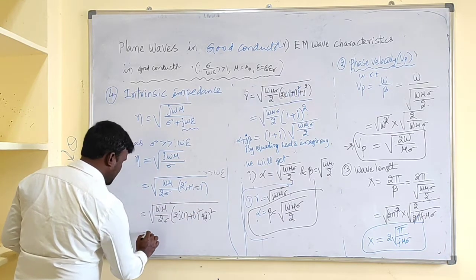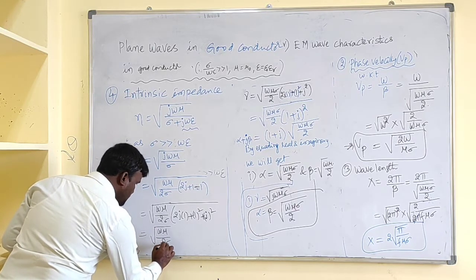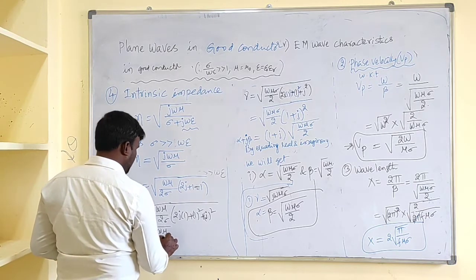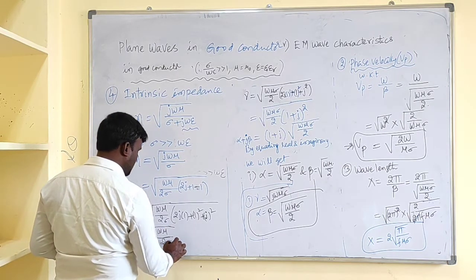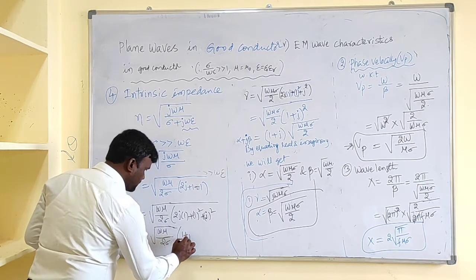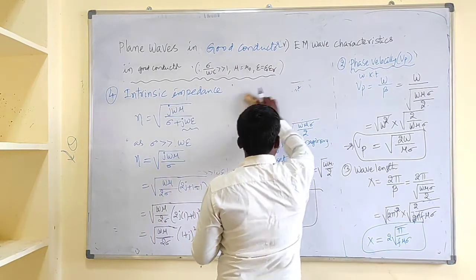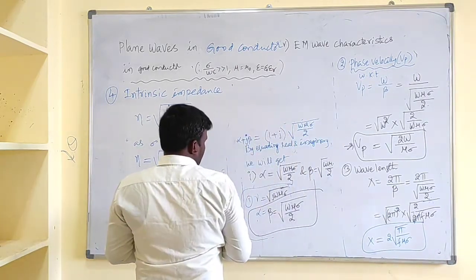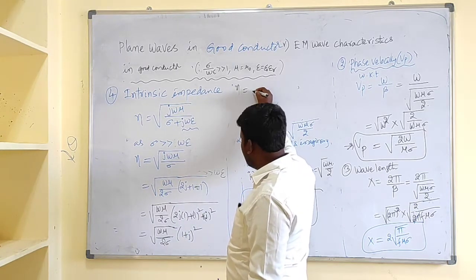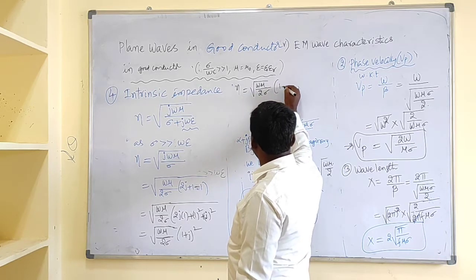So finally we will get under root omega mu by 2 sigma into 1 plus j whole square. Neta equal to under root omega mu by 2 sigma into 1 plus j.